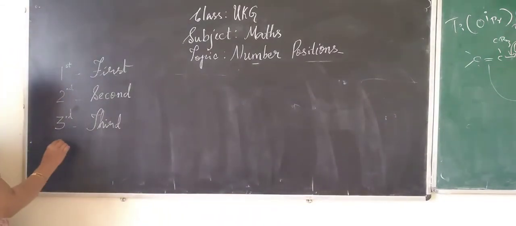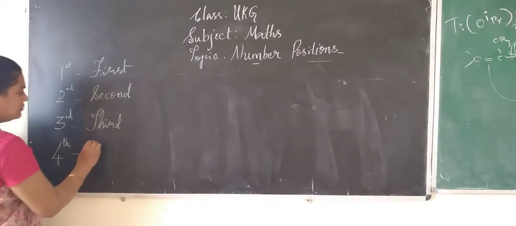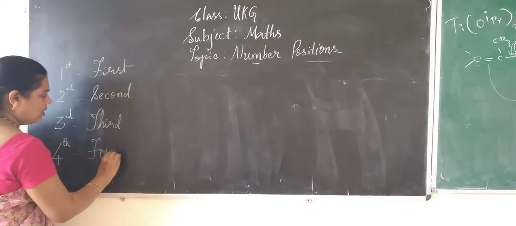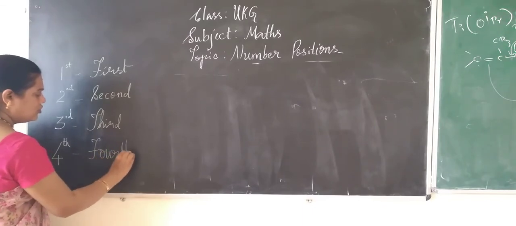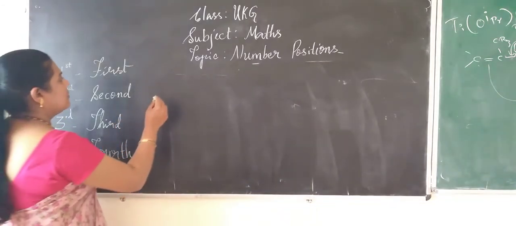Okay, how to write fourth? Write 4. Then you have to add TH. Fourth. Okay, T and H you have to add. How to write the spelling? F-O-U-R-T-H. This is fourth.